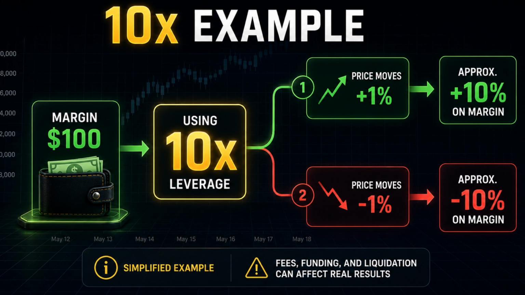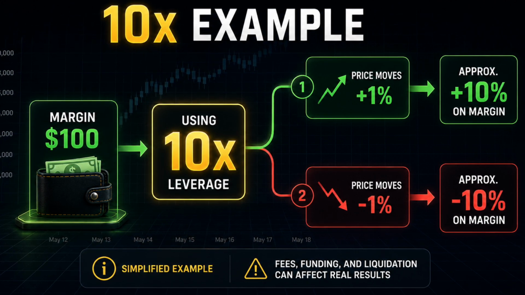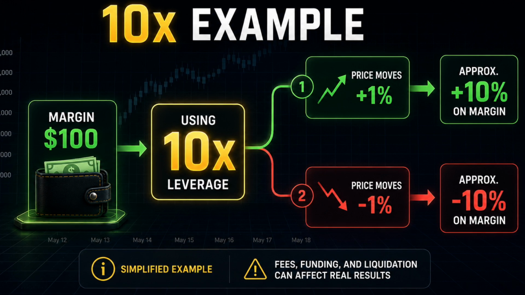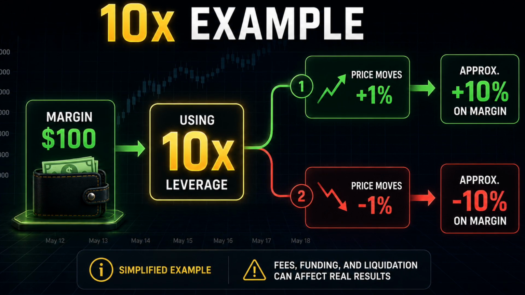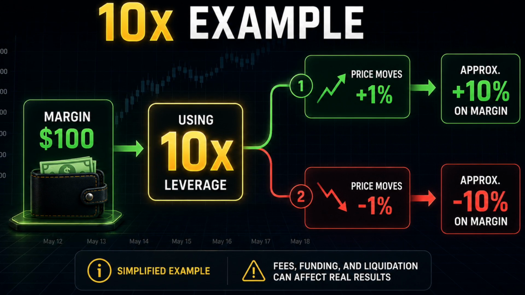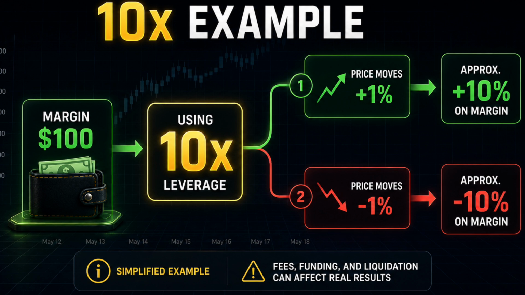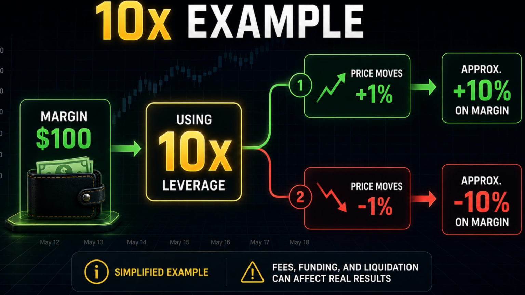Here is a simple example. Imagine you are using 10 times leverage. If the price moves 1% in your favor, the effect on your margin can be roughly 10%. But if the price moves 1% against you, the effect can also be roughly a 10% loss. This is a simplified example, but it shows the core idea. Leverage magnifies both profit and risk.